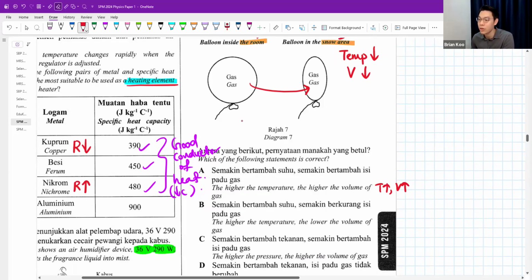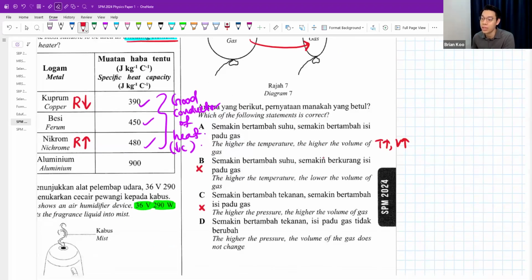Higher temperature, lower volume. That's wrong. Higher pressure, higher volume of gas. Nothing to do with pressure in this question. And the last one, higher pressure, volume does not change. Volume clearly changes. So the best answer is A.